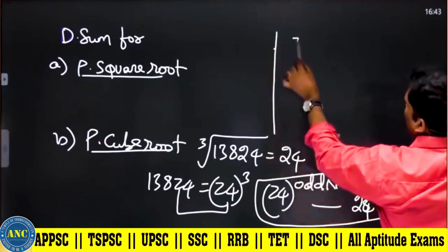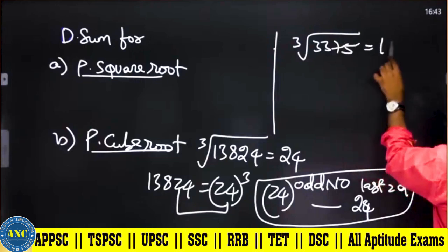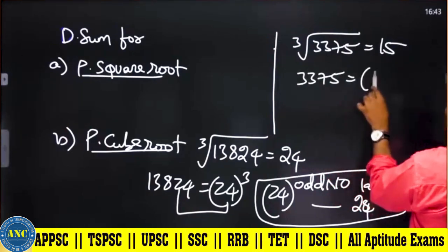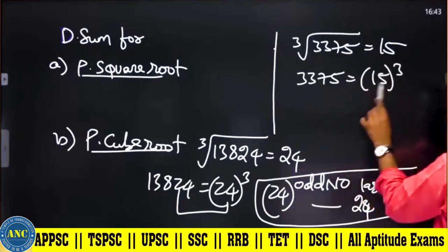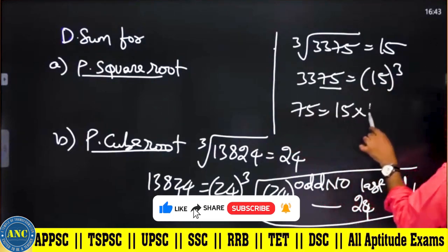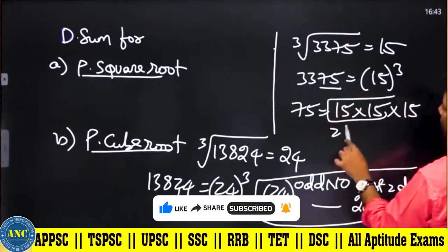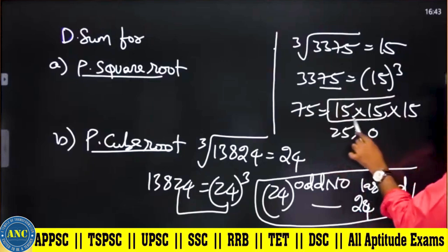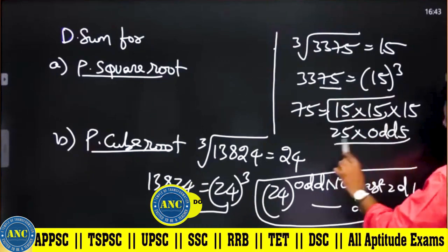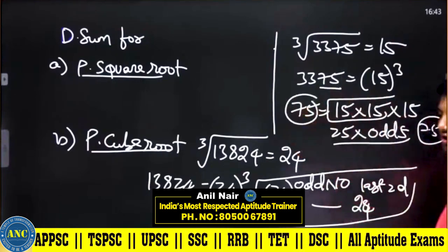Suppose it is the cube root of 3375. If the answer is 15, then 3375 is equivalent to 15 whole cube, which is 15 into 15 into 15. Odd 5 into odd 5 gives last 2 digits 25. Then 25 into 15, even 5 into odd 5, the last 2 digits are the same.